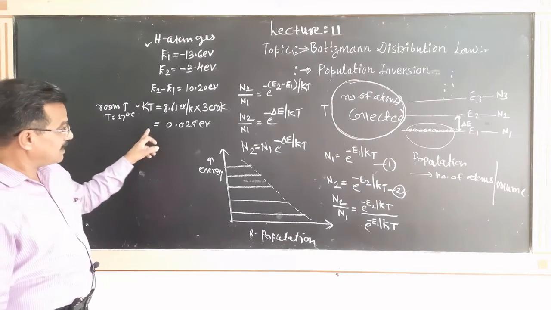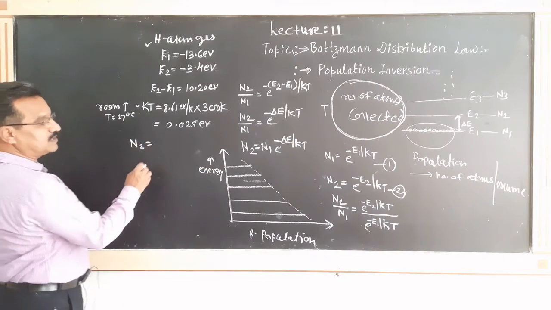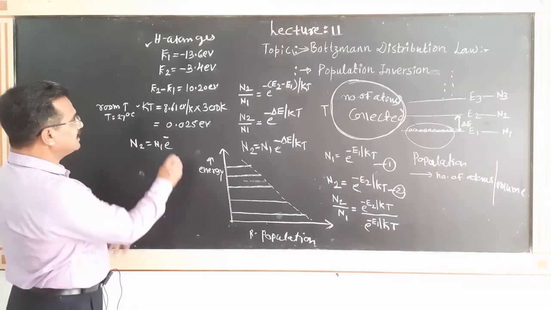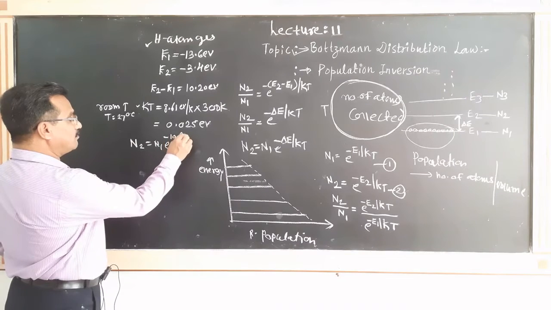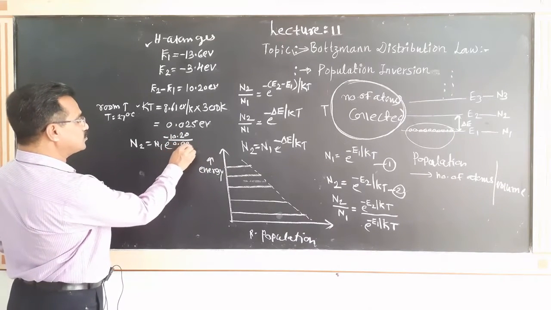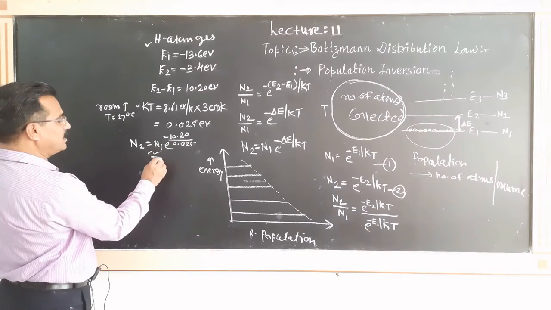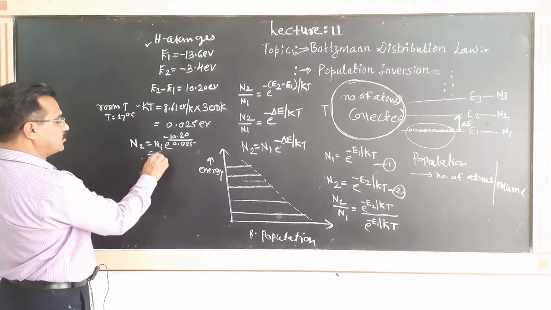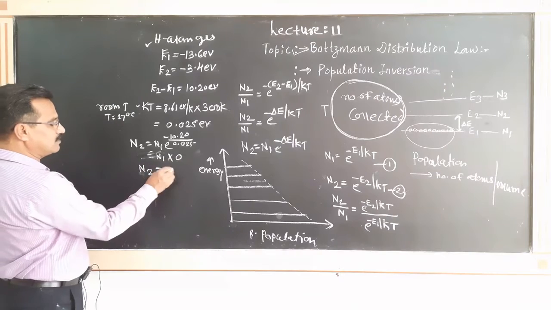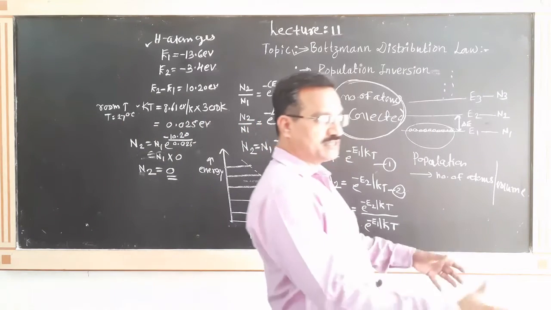When we substitute these values in this equation, N2 is equal to N1 e raised to minus, what is the delta E? 10.20 divided by, what is kT? 0.025. And when we solve, this value comes out to be N1 multiplied by 0, so N2 is equal to 0. What is the meaning of this? N2 is equal to 0.